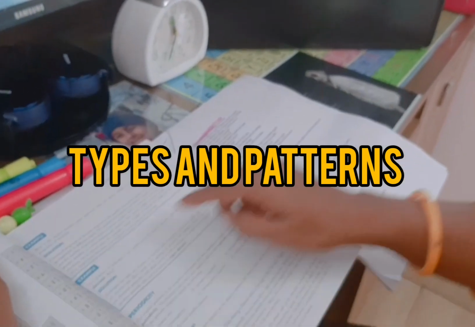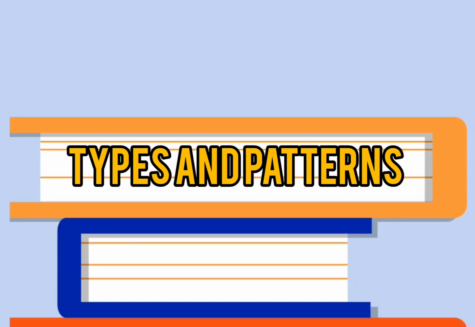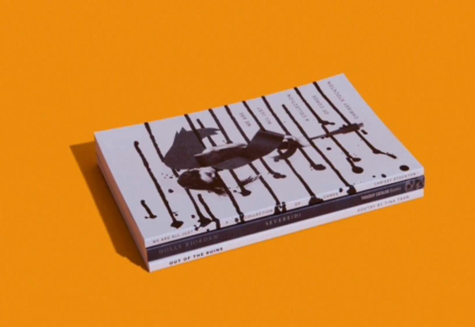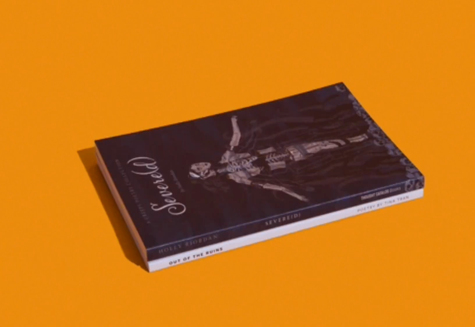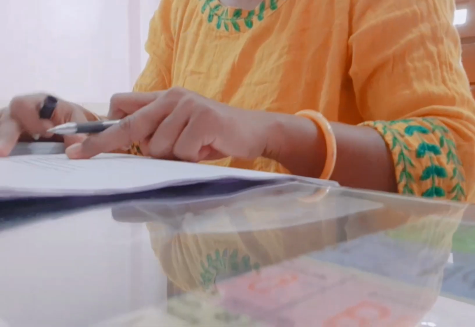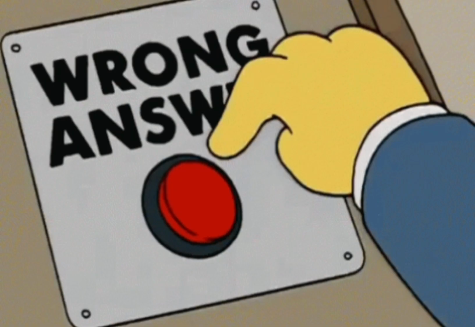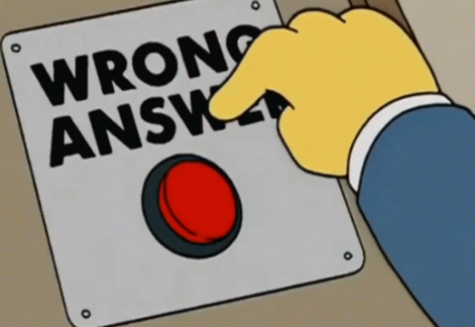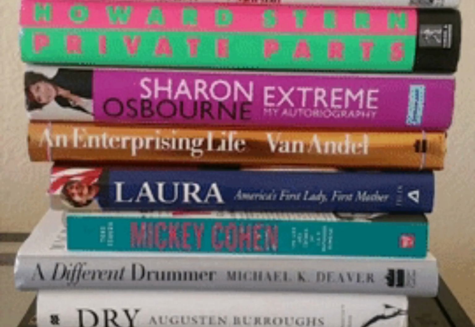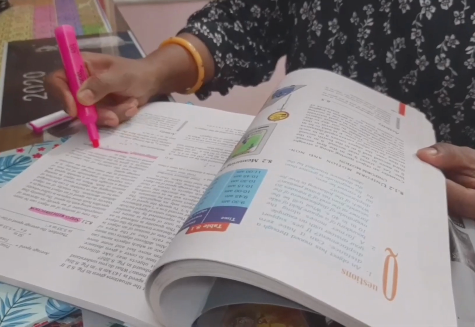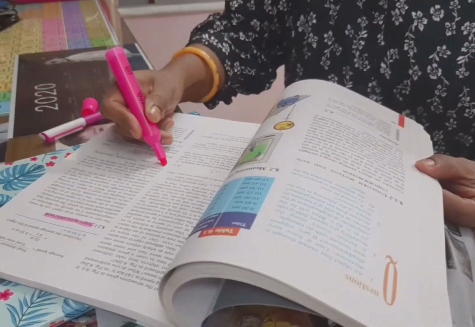But yes, the type of question is very important. For knowing more types or patterns of questions, you can follow any reference book. But some reference books also provide solutions, and you should not copy the solutions from there, because often some answers written in those books are wrong. You can check with your respective subject teacher, write your own answer, or find the answer from the NCERT book and then prepare yourself.